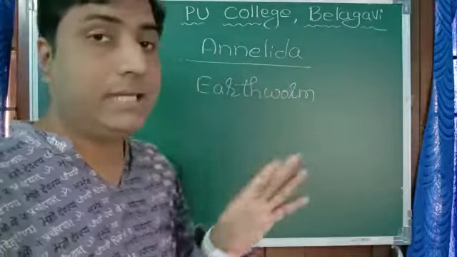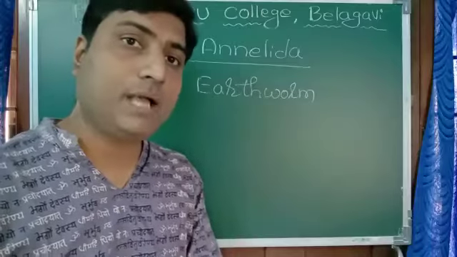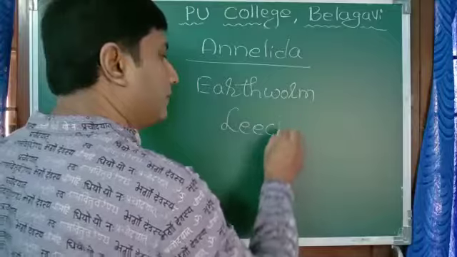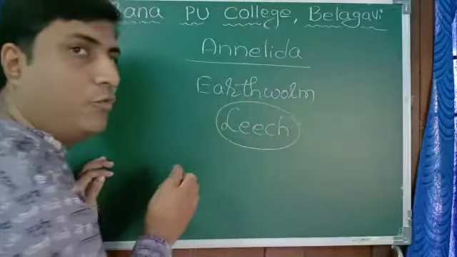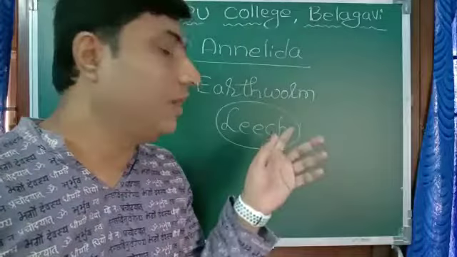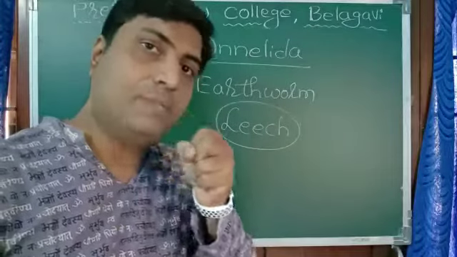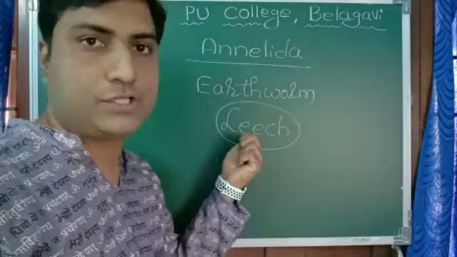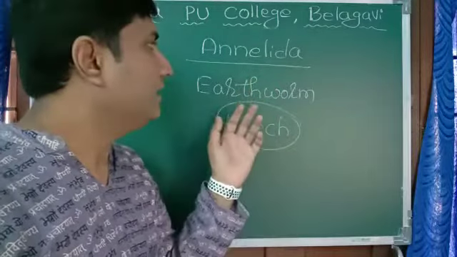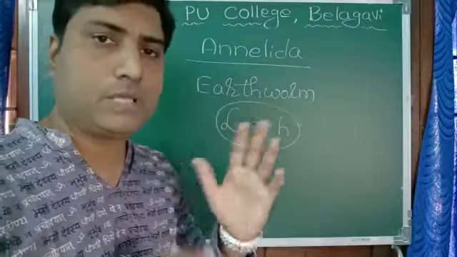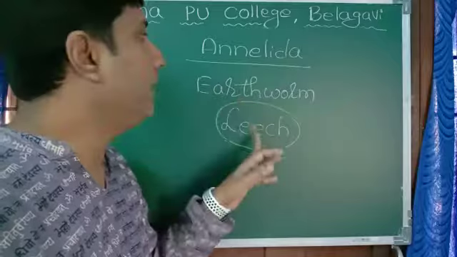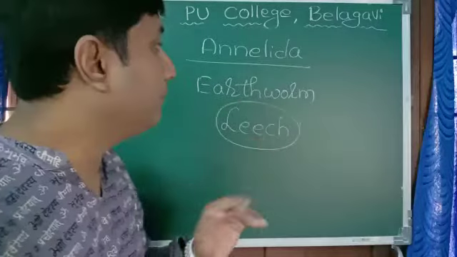But all the annelids are not good. Some of them act like parasites. As you know, the leech, which occurs in moist areas, even in water, the cattle leech we call, sucks blood from our body. Leech again belongs to Annelida. So in Annelida we have both groups. Some are helpful and some are harmful, and the best examples are earthworm and leech. These two examples we can keep in mind.